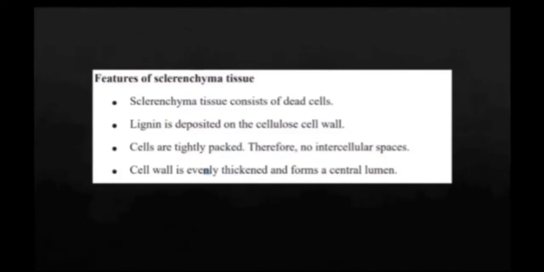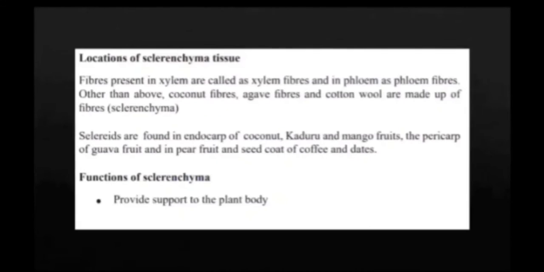Location of sclerenchyma tissue. Fibers present in xylem are called xylem fibers, and in agave fibers and cotton wool, and these all have sclerenchyma fibers. Sclerites are found in the endocarp of coconut, kaduru and mango fruits, the pericarp of guava fruit, and in pear fruit, and the seed coat of coffee and dates. Functions of sclerenchyma: provide support to the plant body.